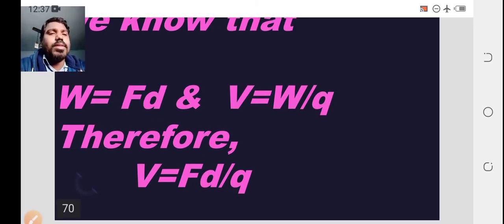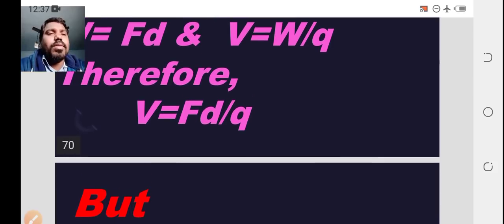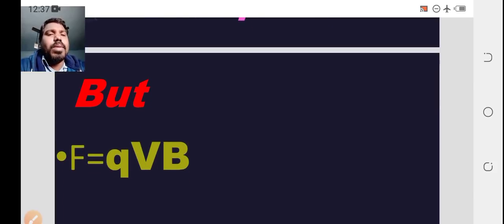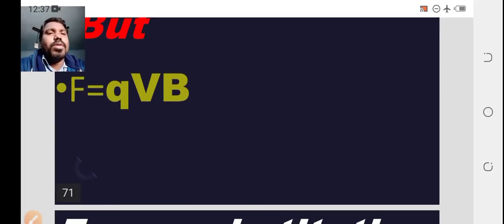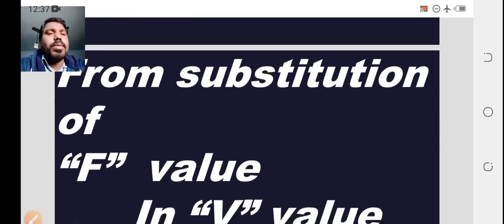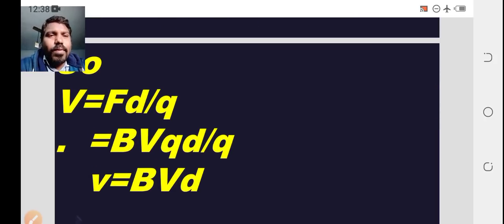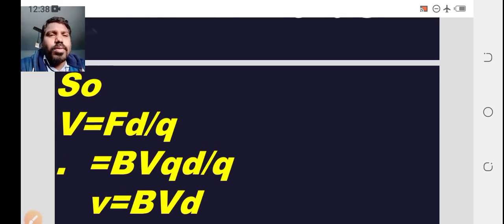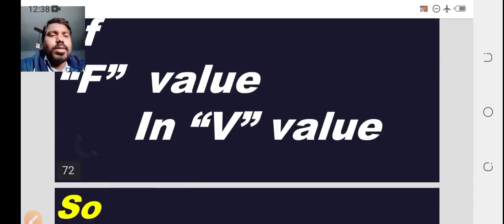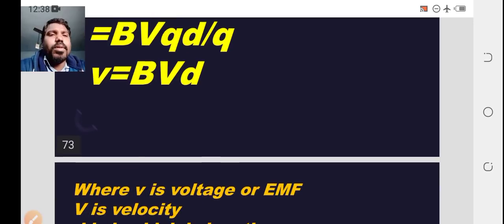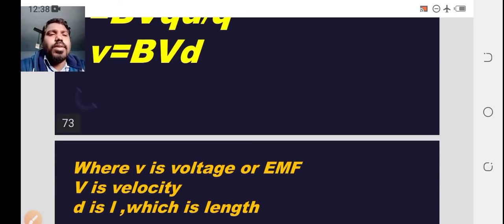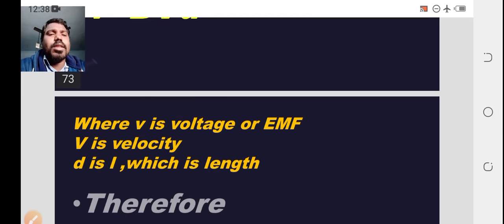Then here we can consider V equal to W by Q. Therefore, V equal to Fd by Q. From the Lorentz force, F equal to qvB. Substituting the F value, simplify. Here small v is the voltage and d is considered as L, which is nothing but length.